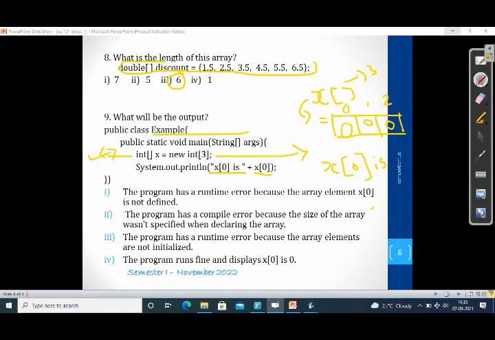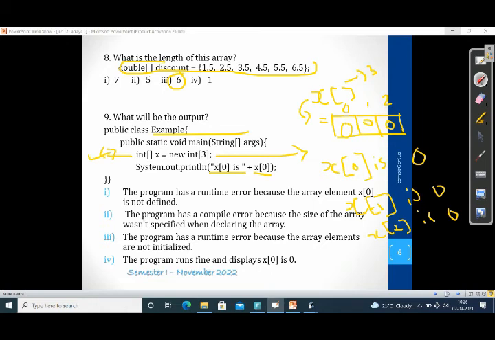So what is the output of this one? It will display x[0] is 0. Yes, if we want to write the value of x[1], what is the output of x[1]? Here x[1] is also 0. x[2], all are 0, because we didn't initialize any value. The program doesn't give any initialized value, only the declaration part. While we are declaring, it automatically allocates zeros in that particular memory space, according to the number of elements.